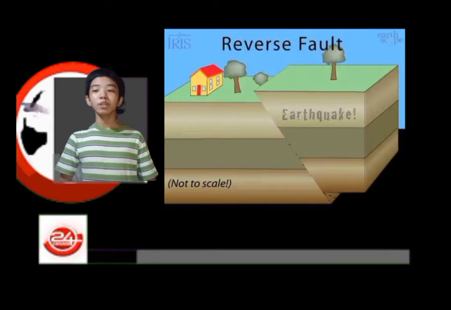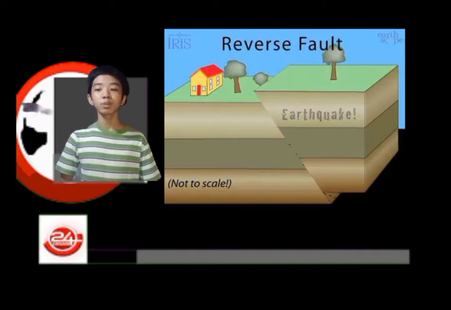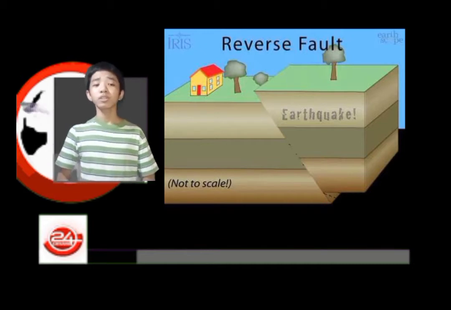Reverse fault. A reverse fault is a particular type of deep slip fault. These are vertically advancing defects. Each side of the fault experiences a relative uplift or depression. In a reverse fault, one side of the earth rises above the other.